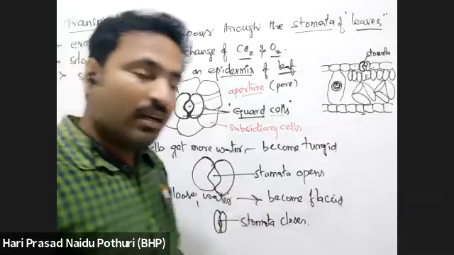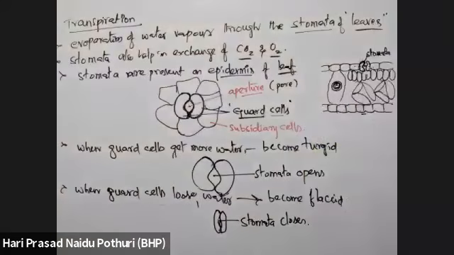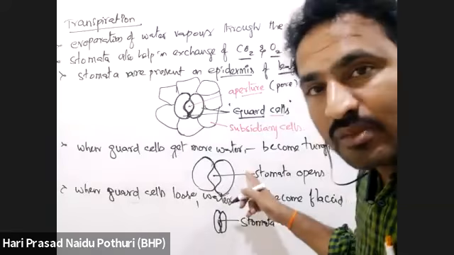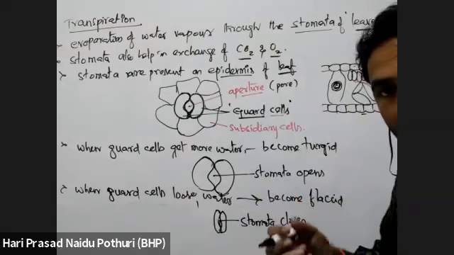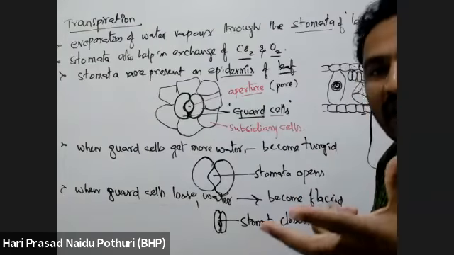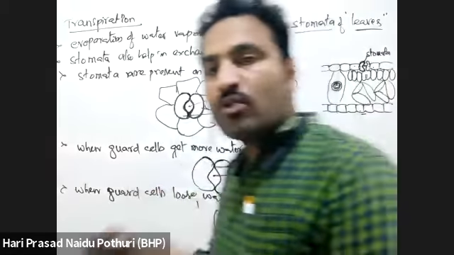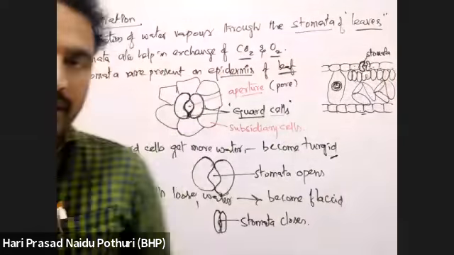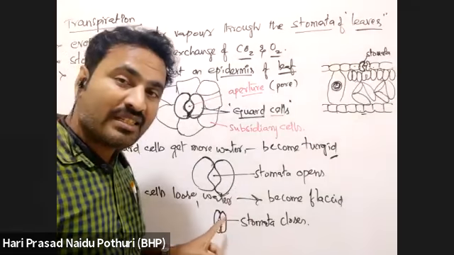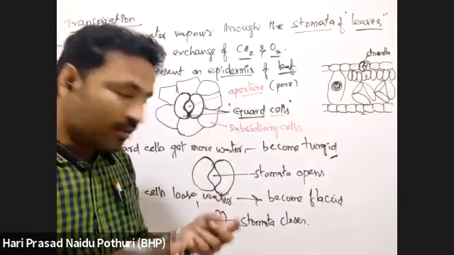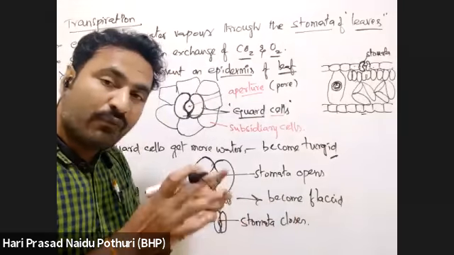So the opening or closing of stomata majorly depends on the availability of water. When water is more available, guard cells get more water and swell up. When they become turgid, the stomatal pore or stomatal aperture opens. Whenever there is less water in the guard cells, the two guard cells become flaccid.